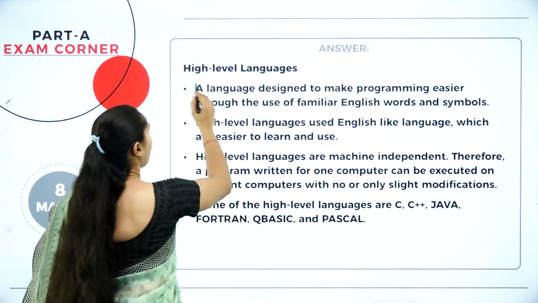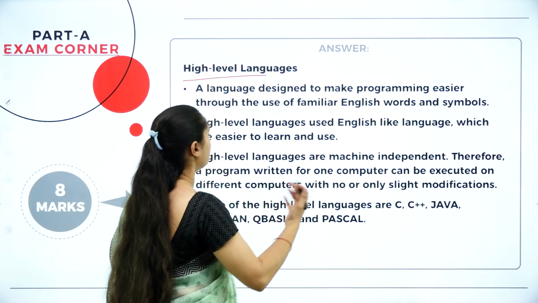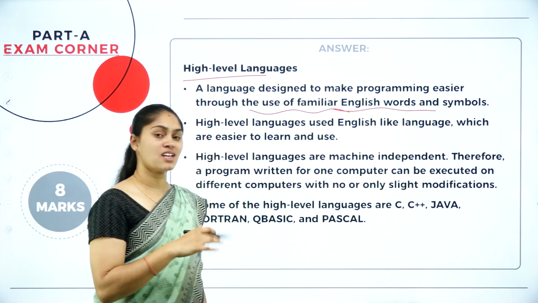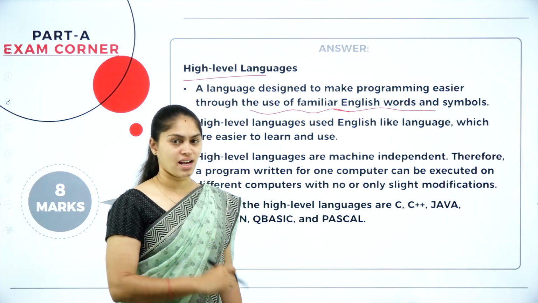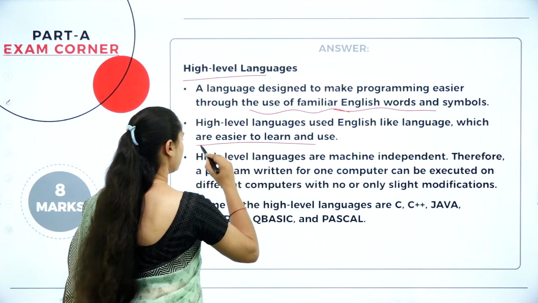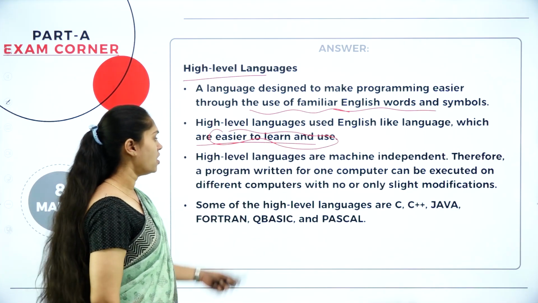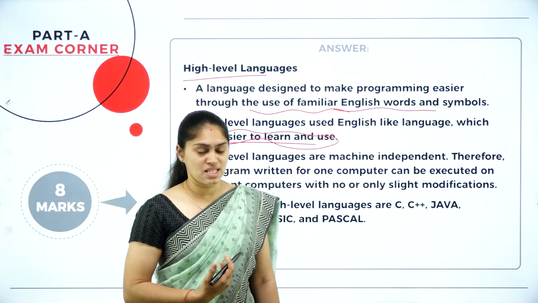Next we have high level language. In order to make programming easy, it uses familiar English words and symbols to write code so that the computer understands what users are seeking. So it uses English-like language, which is easy to learn as well as to use. In this also we have two types, general purpose and specific purpose.